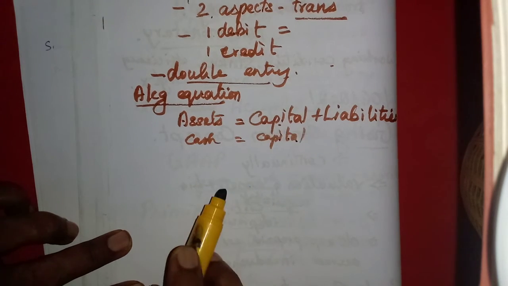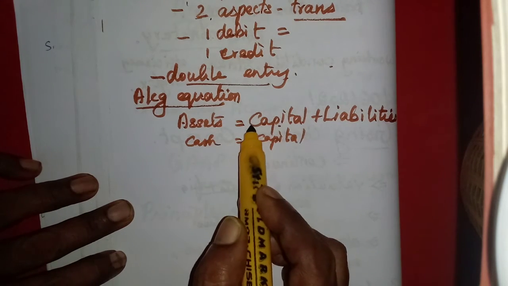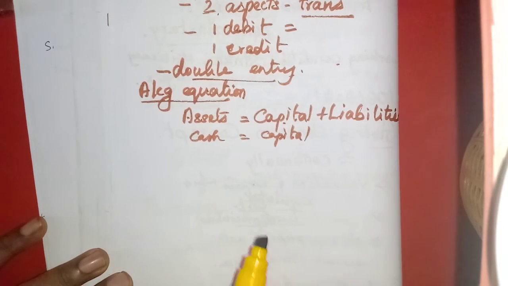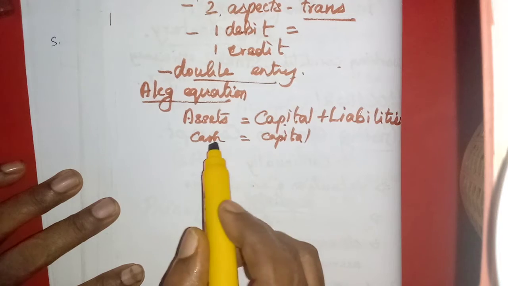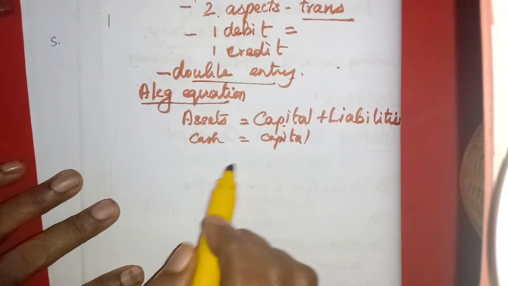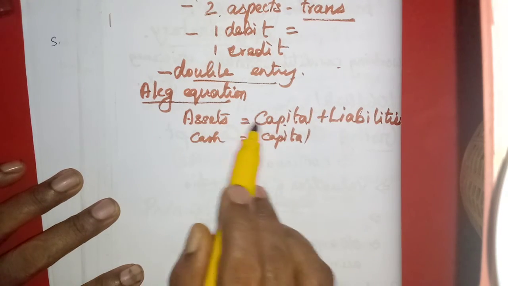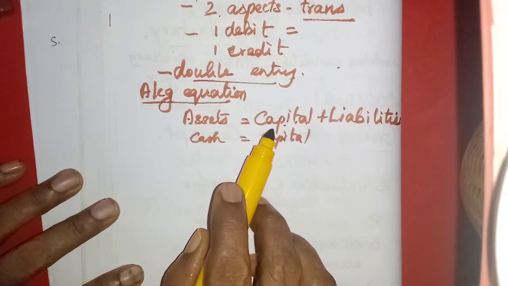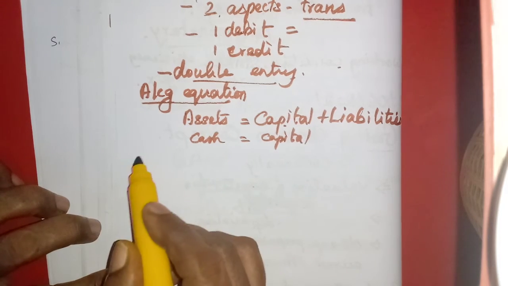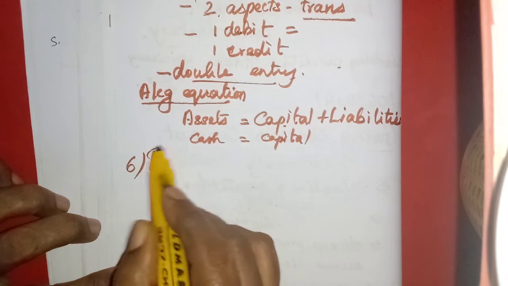In the third lesson you will understand, we will prepare the journal entry. So assets is equal to capital plus liabilities. Cash is equal to capital. Cash account debit, capital credit. In the third lesson you will understand it clearly. So asset will be equal to capital and liabilities. That is the accounting equation. Then the next concept, the periodicity concept.